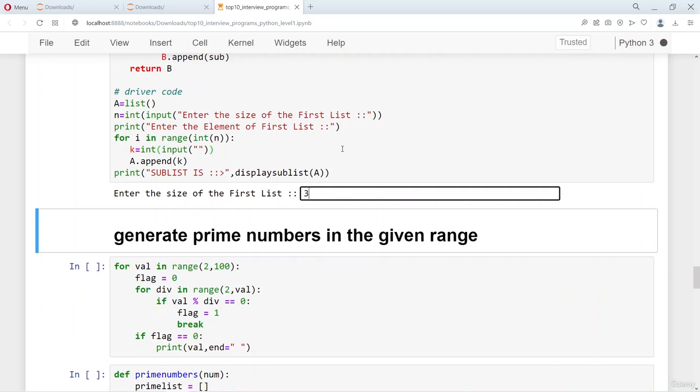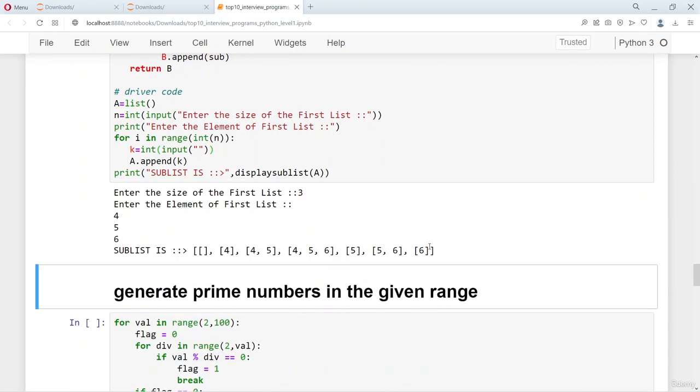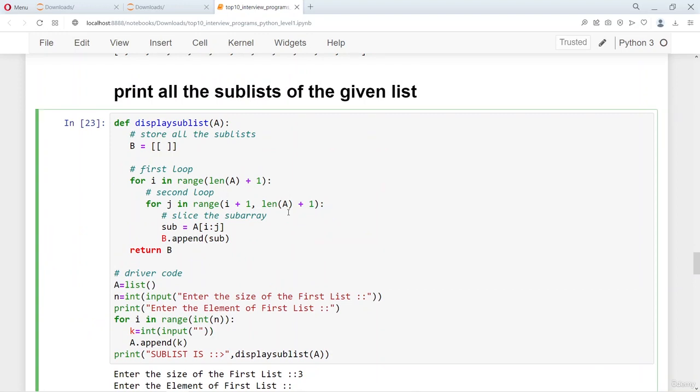So if I give only 3 numbers, which is 4, 5 and 6, I will have 7 subsets. You can count this: 2, 3, 4, 5, 6, 7. So 7 subsets, which is 2 to the power 3, which is 8, minus 1. Right, this is an interesting way to print all the subsets of the given list.